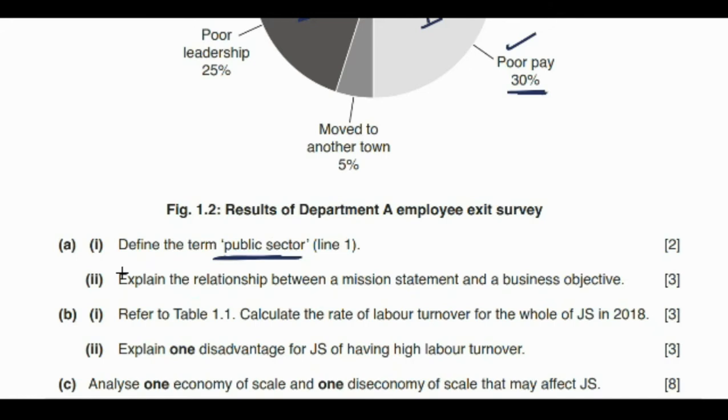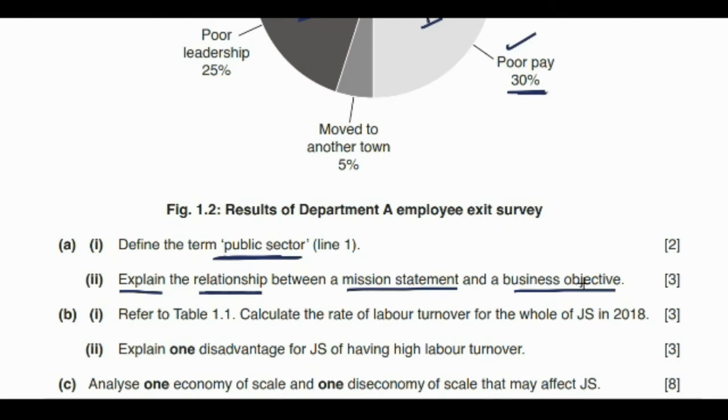So that's a simple definition of a public sector organization. The second part is asking, explain the relationship between a mission statement and a business objective. Do note that they're asking you to explain the relationship between a mission statement and a business objective for 3 marks. In order to explain the relationship, you can also define the mission statement and the business objective, but it is important that you mention a relationship between these two in order to gain maximum marks.